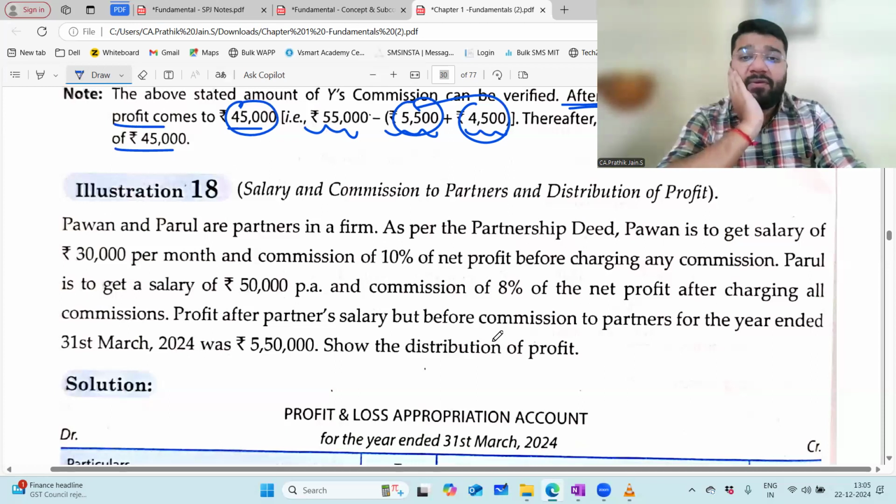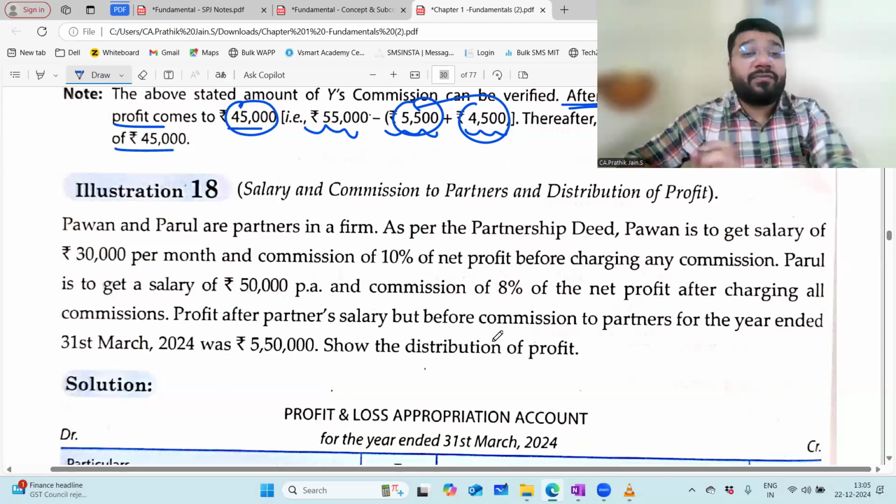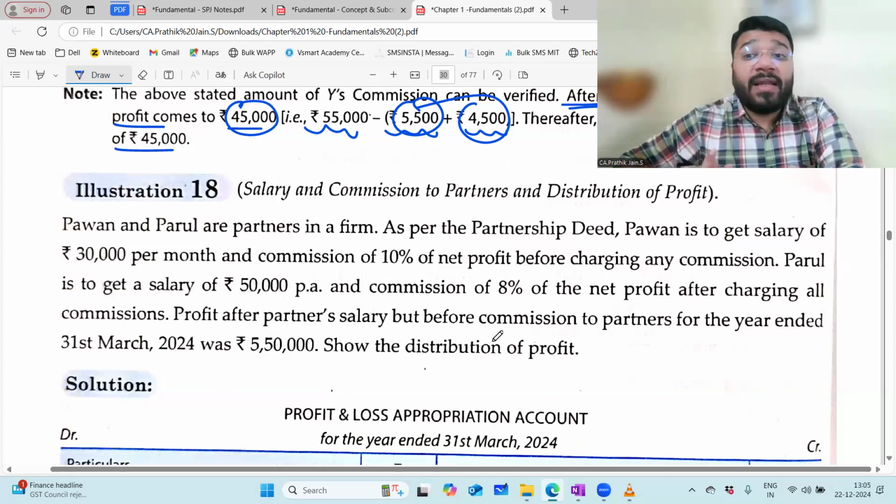Pawan and Parul are partners in a firm. As per the partnership deed, Pawan is to get a salary of 30,000 per month. Pawan will get a salary of 30,000 per month. In a year, how many months? 12 months. Multiply by 12, how much? 360. How this question will be twisted, you know?